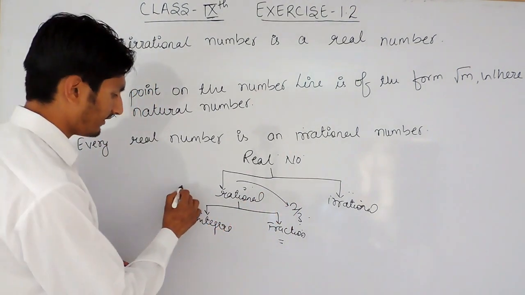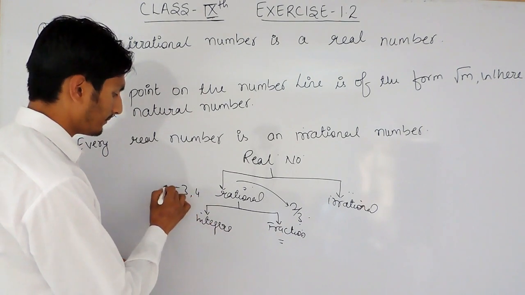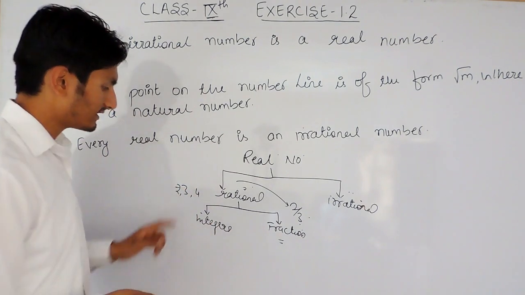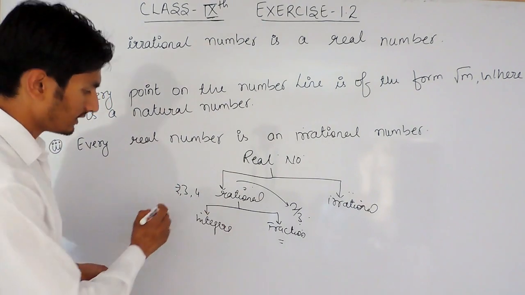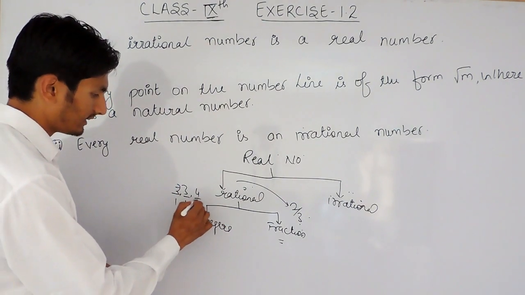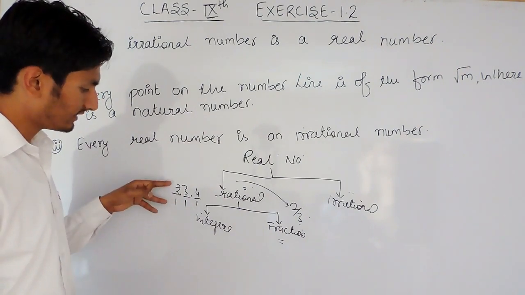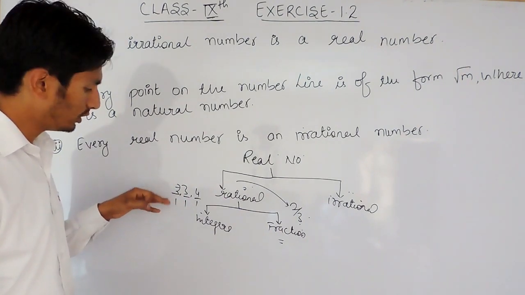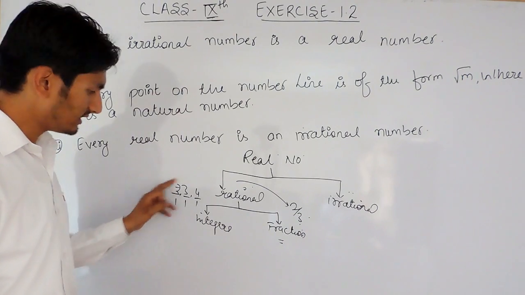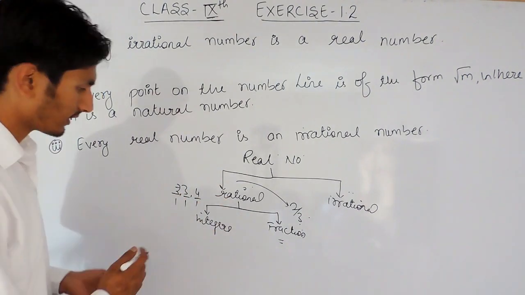Again, integers. If I write 3, 4, minus 2, obviously these are also rational numbers because these can be written as 3 upon 1, 4 upon 1, minus 2 upon 1, where these are in the form of p upon q, q is not equal to 0. So these are also known as rational numbers.